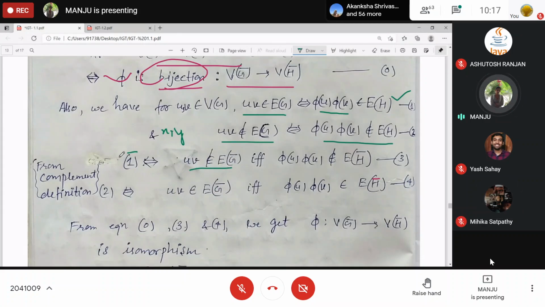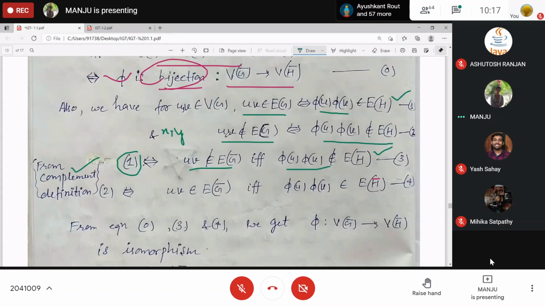Okay, first equation implies this one, right? Yes, ma'am. Now this is equivalent to saying that phi U, phi V adjacent in H means they will not be adjacent in the complement. Clear? Yes, ma'am. So you are just applying the complement definition.